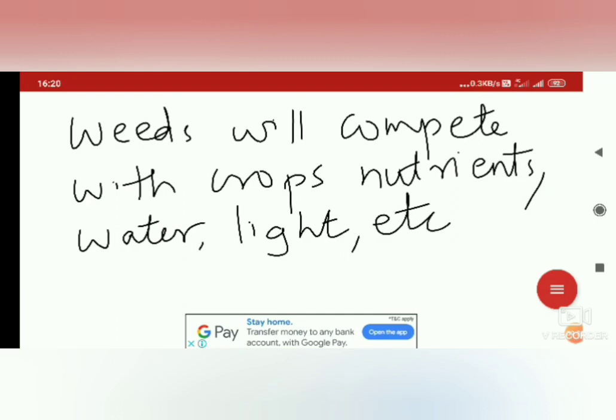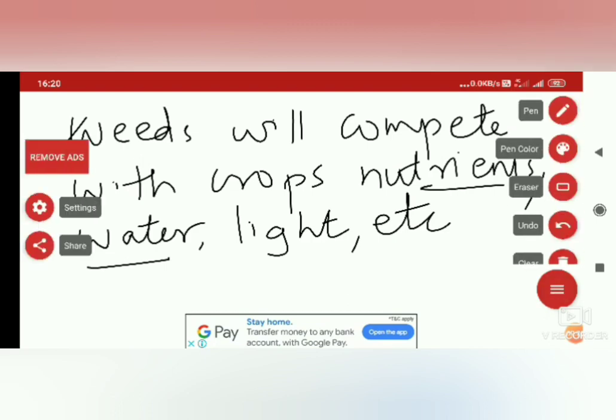Whatever nutrients or water are applied in the crop field, if they are taken by the weeds, then our crop production will be highly reduced. Therefore we need to remove the weeds in order to protect our crop.